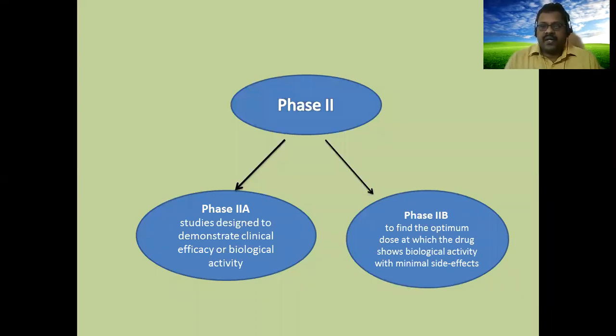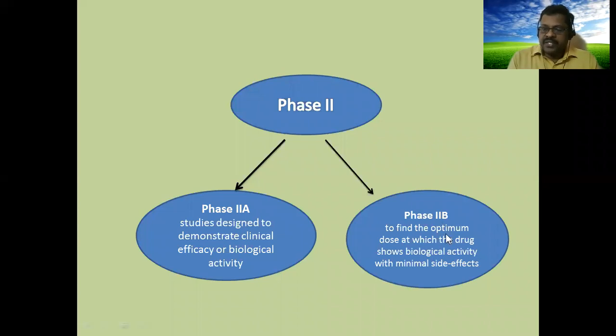Phase 2: after phase 1 or phase 1 bar 2, we move to phase 2. In this phase 2 also there are two subclassifications, phase 2A and phase 2B. What does phase 2A mean? Studies designed to demonstrate clinical efficacy or biological activity. Based on the aim we are classifying like this. Here it is designed to demonstrate clinical efficacy and biological activity, how it is producing the pharmacology.